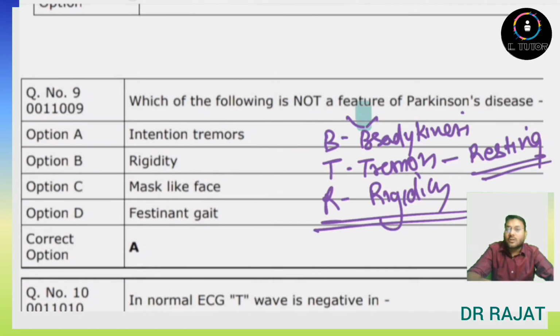So what are the options? First is intentional tremors. This is false because resting tremors are present. Rigidity, this is true. Rigidity is present in Parkinson. Mask-like face, this is also true. And festinating gait, this is again true. So intentional tremor, option A, is not related to Parkinson disease. Resting tremor should be there.